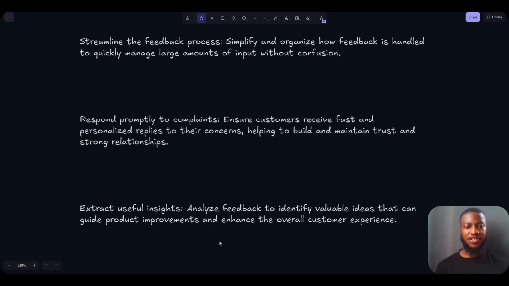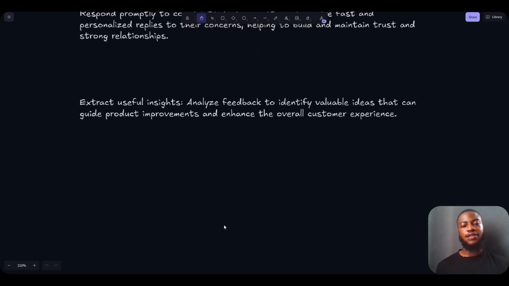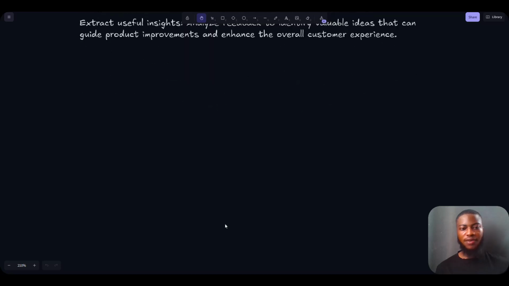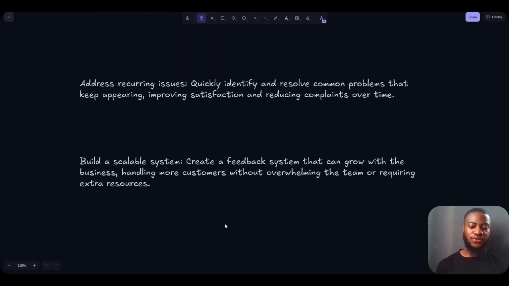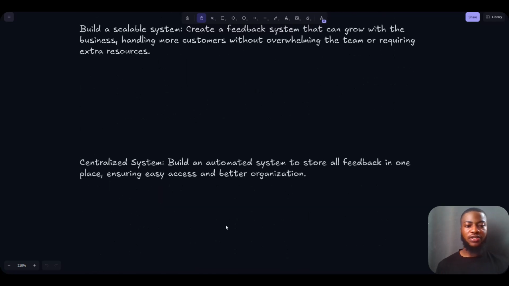Another goal is to extract useful insights. They want to analyze feedback in order to identify valuable ideas that can guide product improvements and enhance the overall customer experience. Another goal they want to achieve is to address recurring issues. They want to quickly identify and resolve common problems that keep appearing in order to improve satisfaction and reduce customer complaints over time. And they also want to build a scalable system.